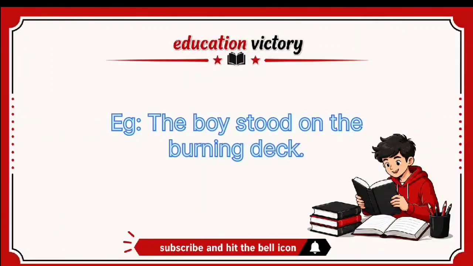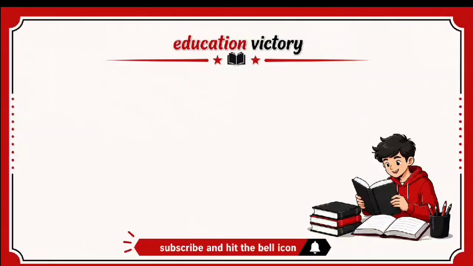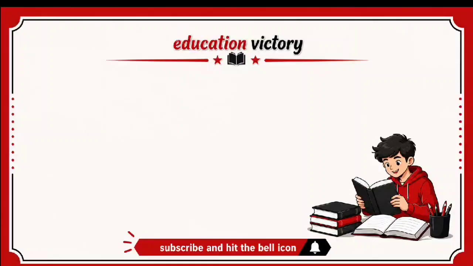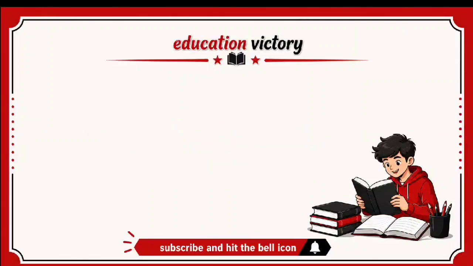Second, the boy stood on the burning deck. Third, Tubal Cain was a man of might. Fourth, stone walls do not make a prison. Fifth, the singing of the birds delights us. Sixth, Miss Kitty was rude at the table one day.